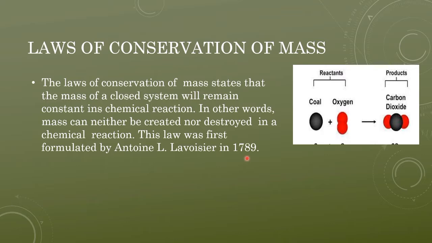Now you see, this is the first example. If you're burning coal in the presence of oxygen, then however much coal you burn, that much mass of carbon dioxide will be produced. If you're burning 1 kg of coal in the presence of oxygen gas, then the same mass of carbon dioxide will be produced.